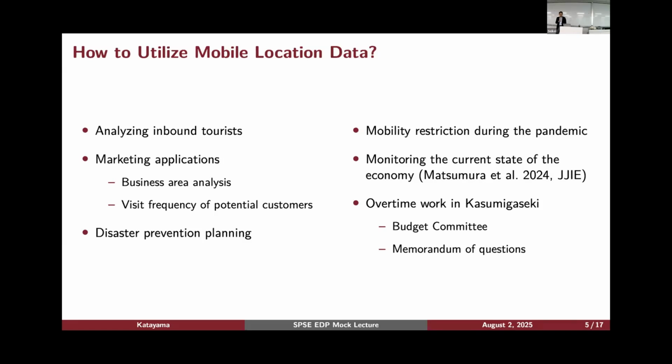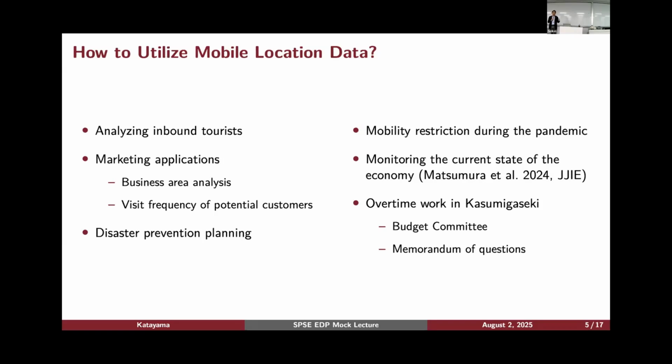The second bullet point: the central banks around the world want to know the current state of the economy, whether we are in a good state or a bad state. Okay? You may wonder, we can take a look at the GDP, or we can take a look at the unemployment rate. Those are available at a lower frequency. For example, GDP, we will get the number, and that number reflects economic activity from 3 months ago. That's not real time. So we want to know the real-time state of the economy, and mobile location data is going to be quite helpful.